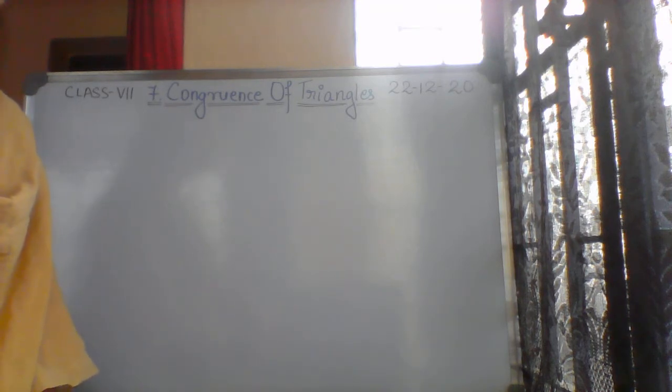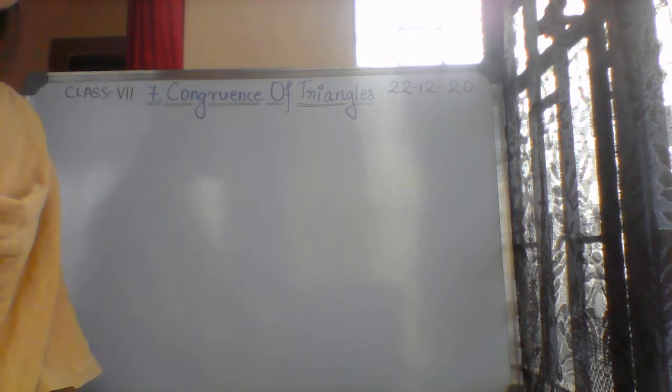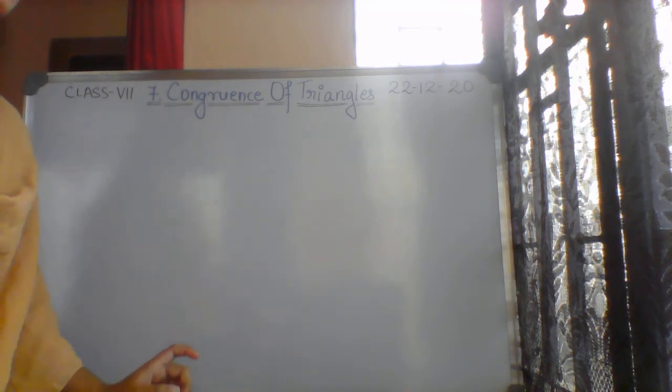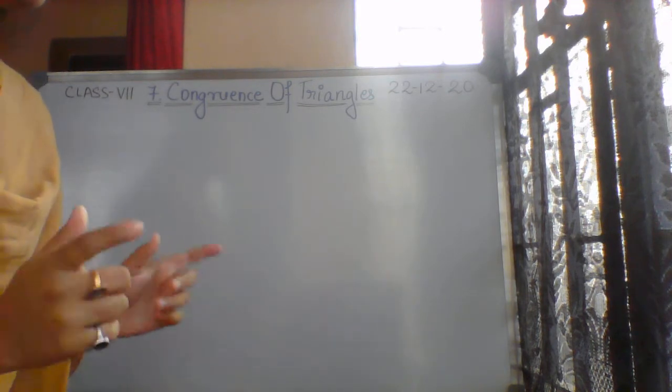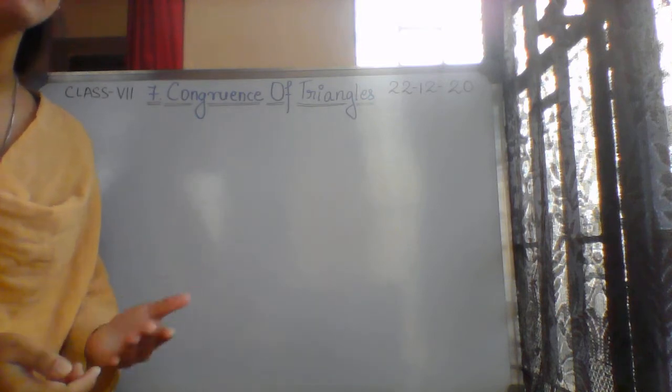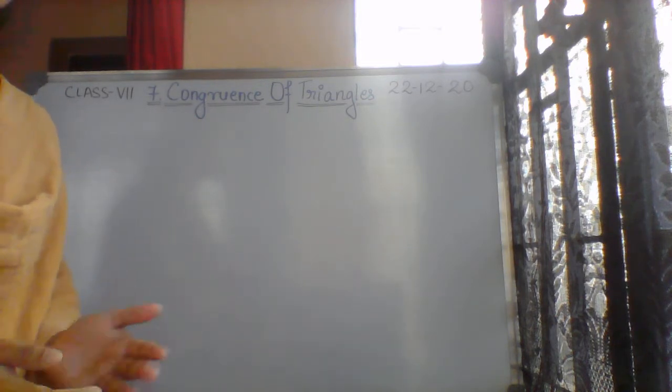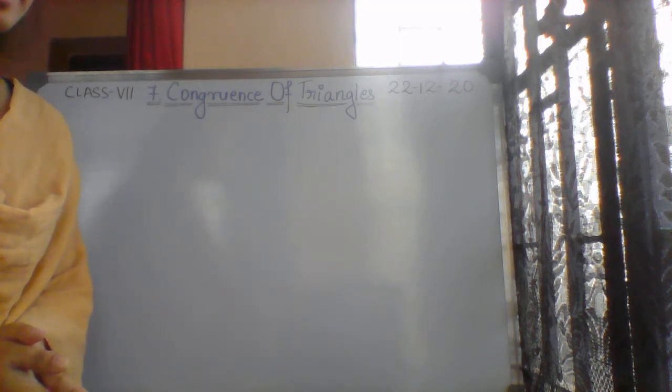When will we call two objects congruent? Yes, very right. Two objects we call congruent if they are equal in shape and size. If we take two objects and they have the same shape and size, we call them congruent.